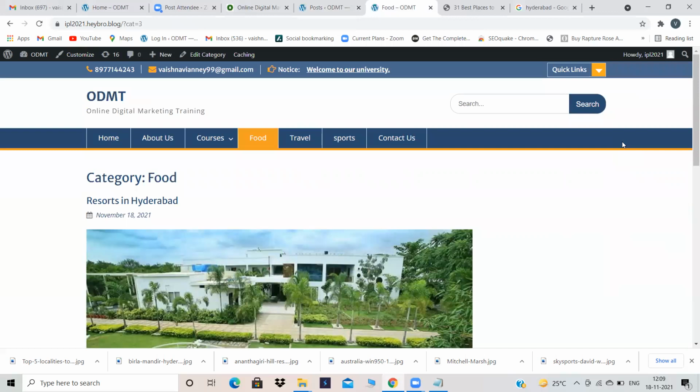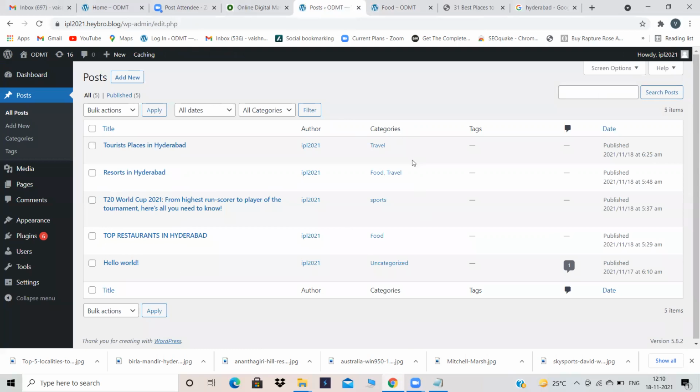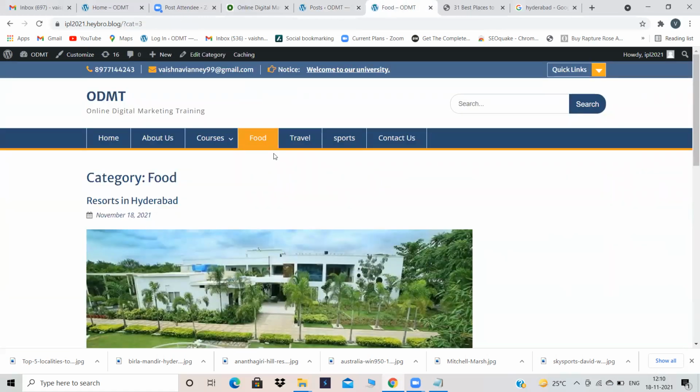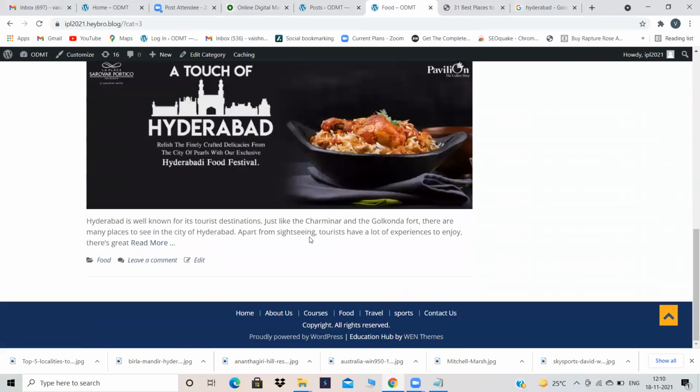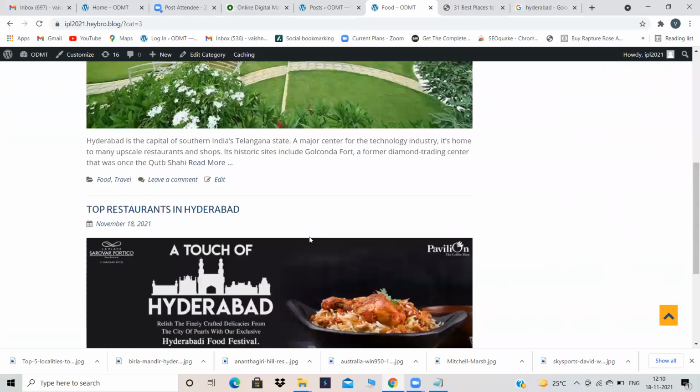Create thousands of posts for food, thousands of posts for travel, and for n number of categories. Keep the thousands of posts under that particular category. That is the reason we are giving categories over here. Now all the tourist blogs will come under travel, all the sports blogs will come under the sports category, and all the food blogs will come under the food category. So when somebody clicks on food, all the thousands of blogs written about food will appear.